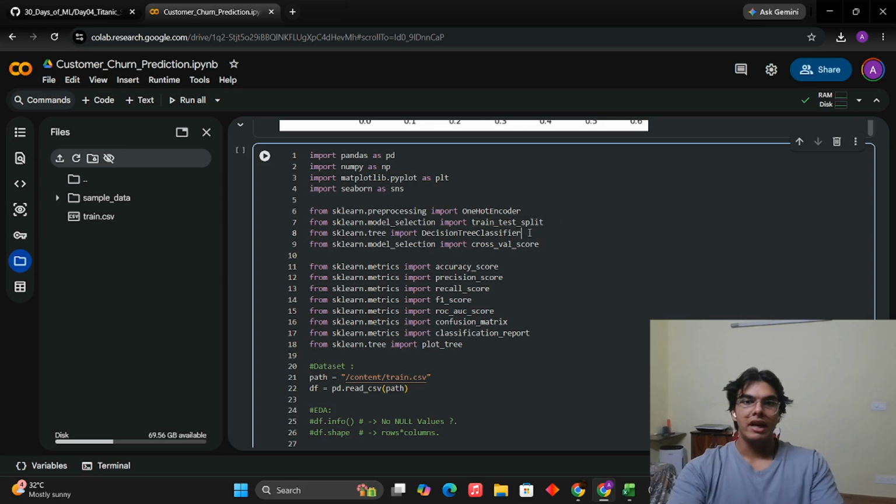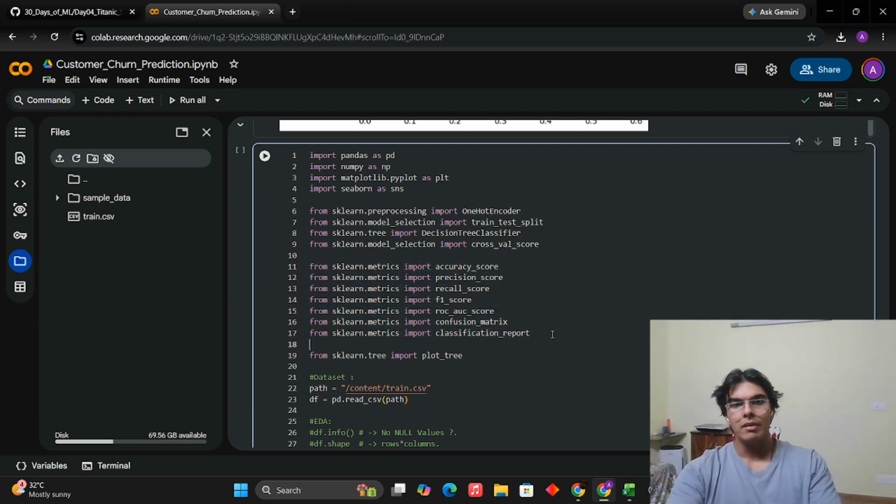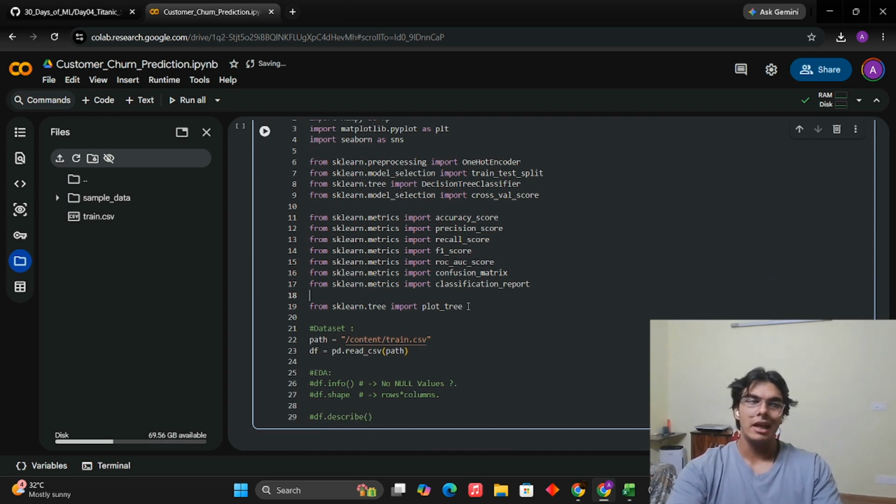Select the model, decision tree classifier. This is how to implement it. Basic syntax stuff. You can look at it. Cross validation has been done. I'll be explaining that as well. These are the metrics, all of them. And this here is a new thing that I learned while building this model. This is to basically visualize the tree. I have included it later, but you can just look at it.